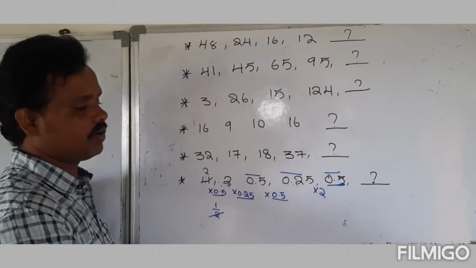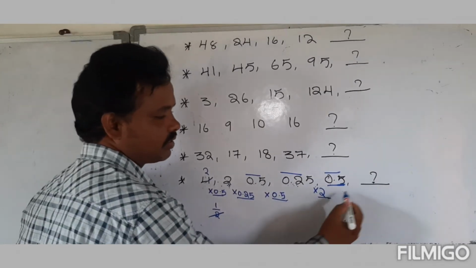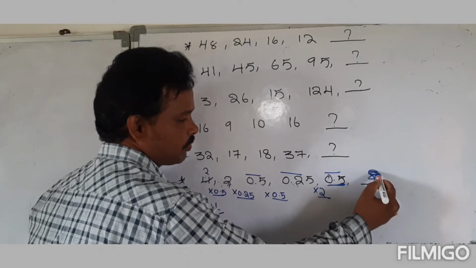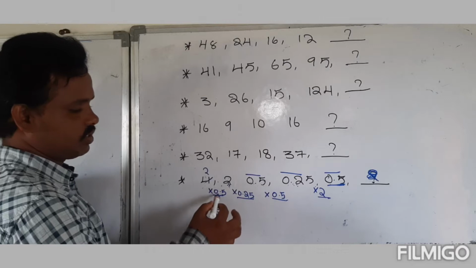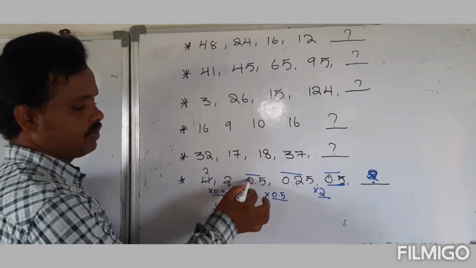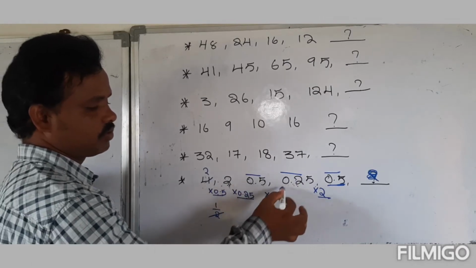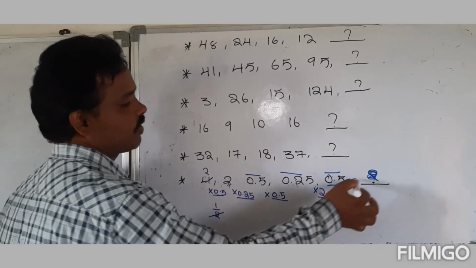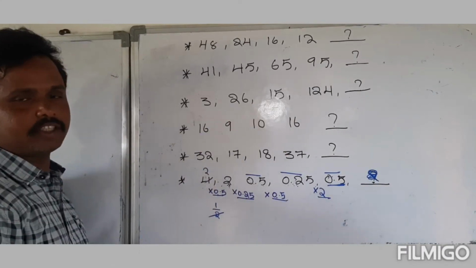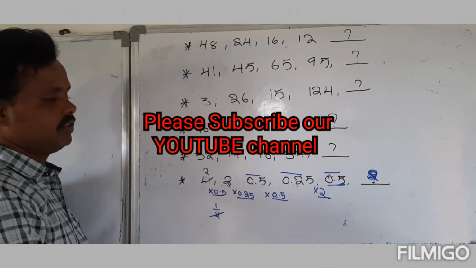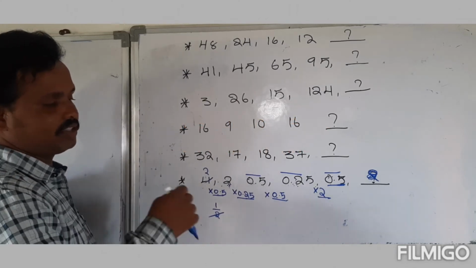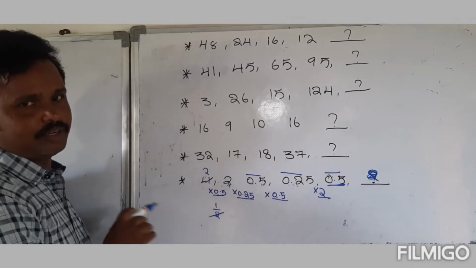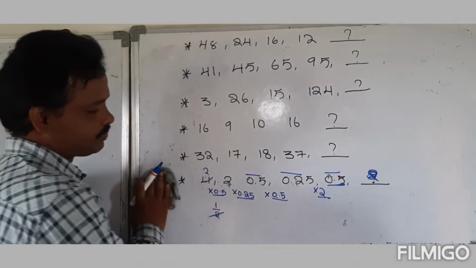This gives 0.5, so our answer is 2. Why? Because of the pattern 0.5, 0.5, 0.25, 0.5, 0.5, the next value should be here. Okay guys, this is the answer for the last problem of the previous video.